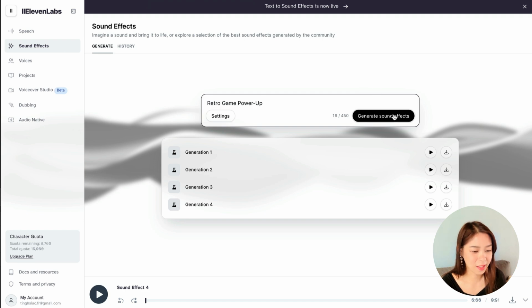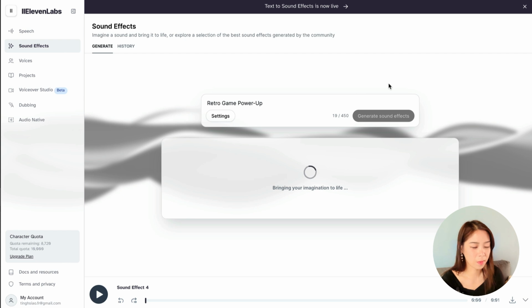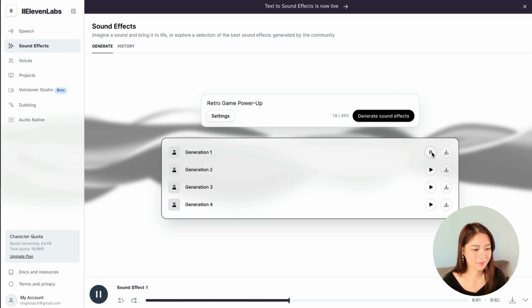This could be interesting. Retro game power up. Oh God. This is a crazy level up. Okay. Oh God. This is not my favorite one. So I think some of the sounds they can get really well, but not others. Okay, you get the gist of it. Let's move on to the next one.